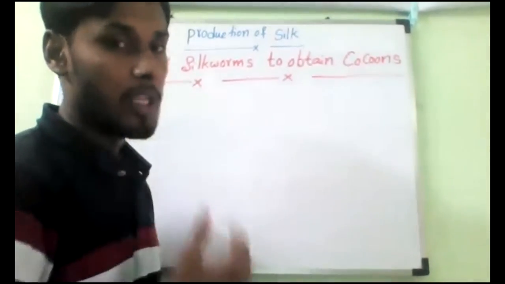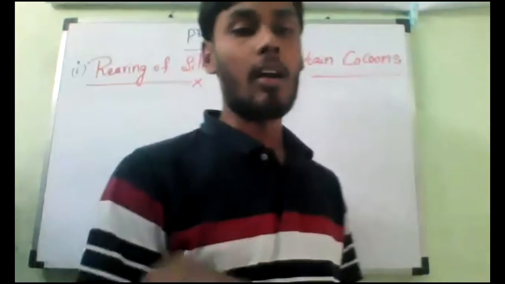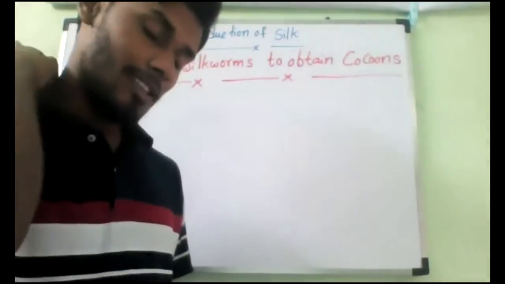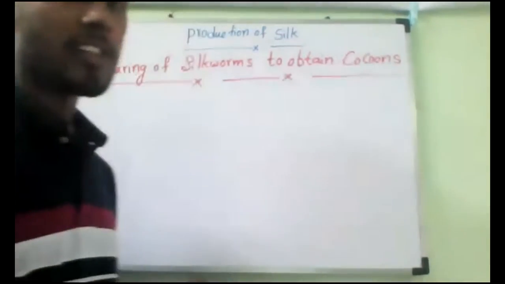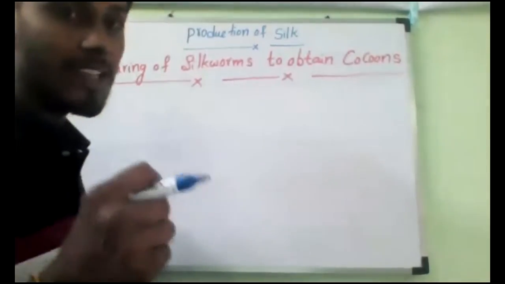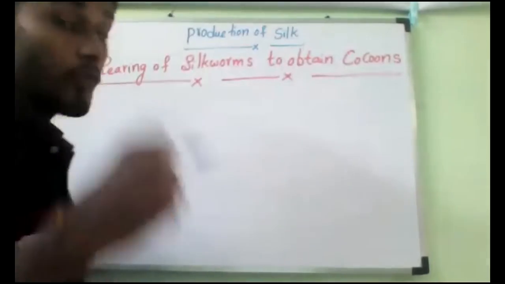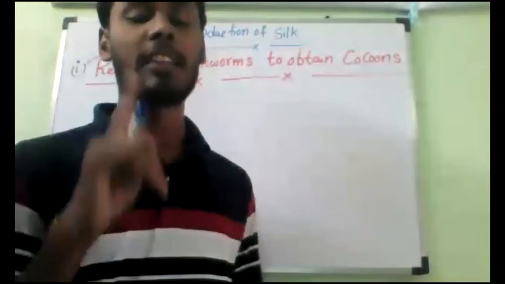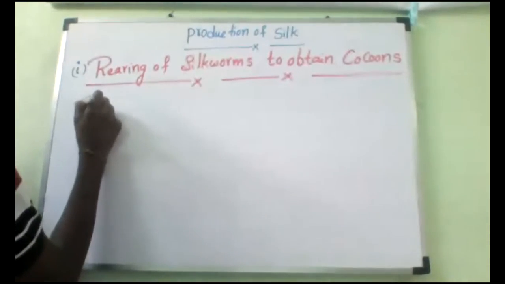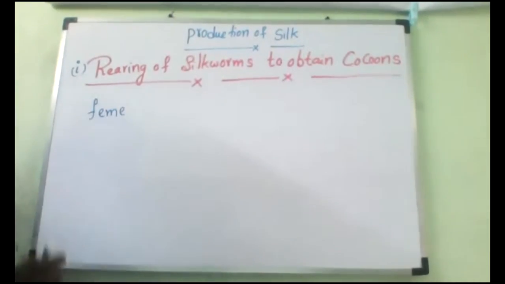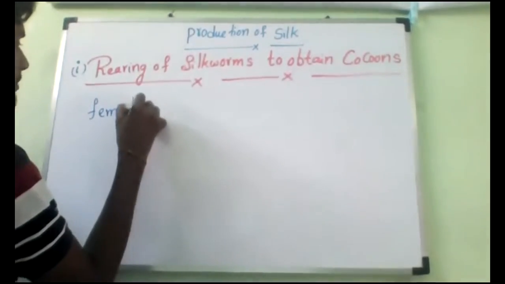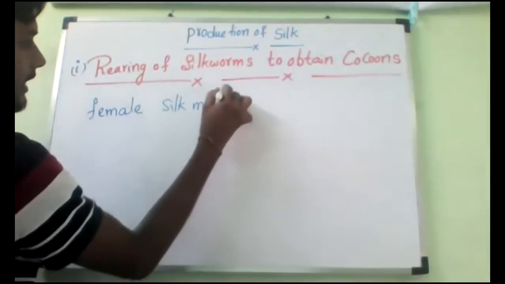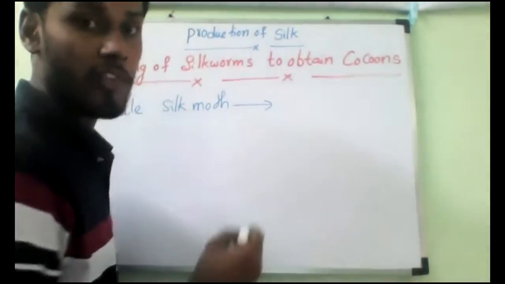Now listen here. First, who will give the eggs, male or female? Female, sir. So that is the first thing. We have to take a female silk moth. If you allow them to eat the mulberry leaves, a single female will keep hundreds of eggs at a time. So what will happen? It will keep hundreds of eggs.